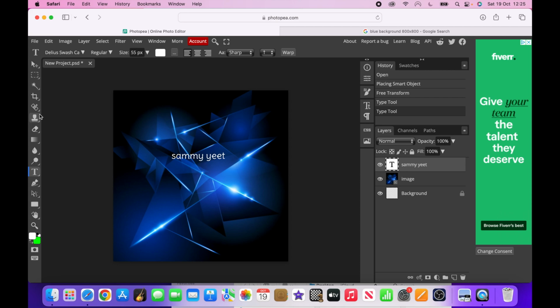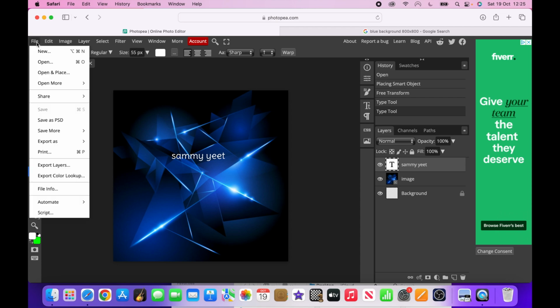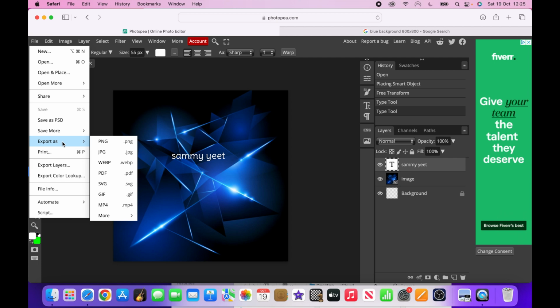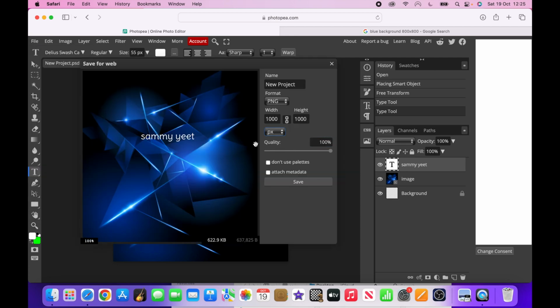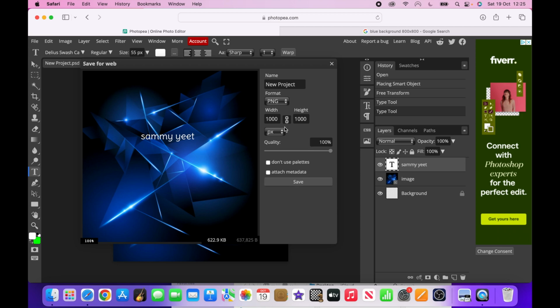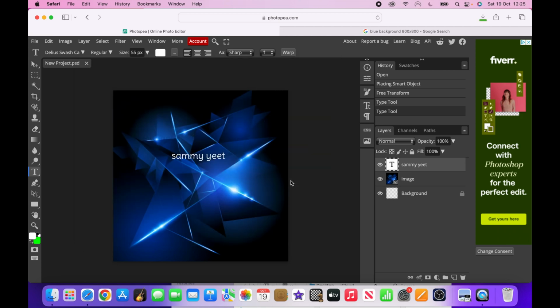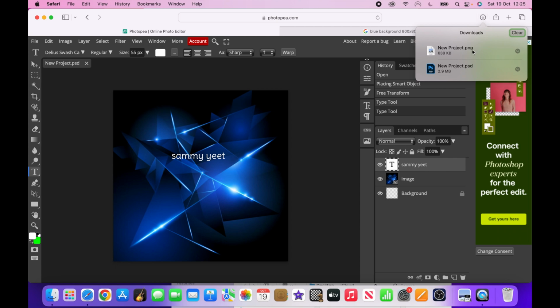So I'm just going to go to file, and I'm going to do export as PNG, and I'm just going to press save, and then once you've saved it, there's a little download button right here, show downloads, and then I'm going to click on the new project.